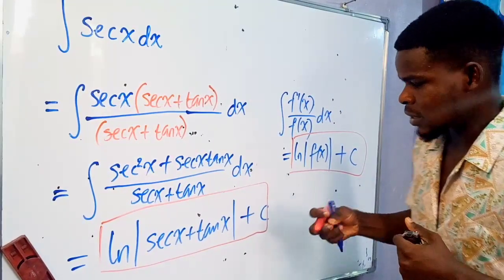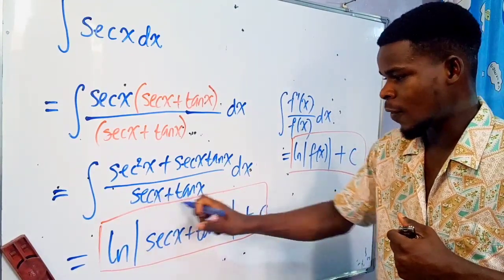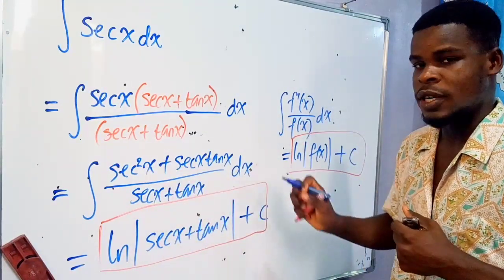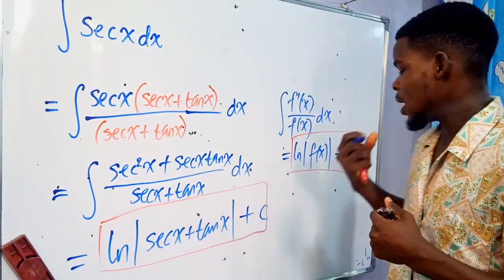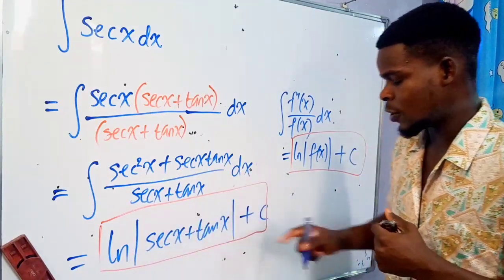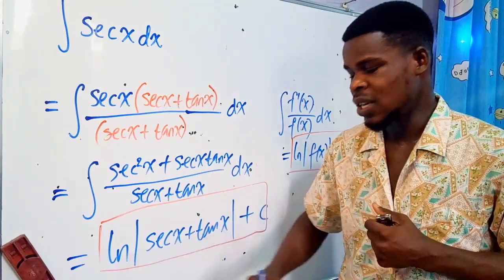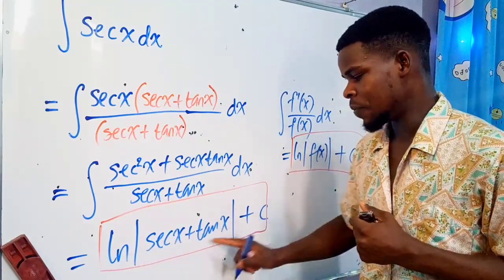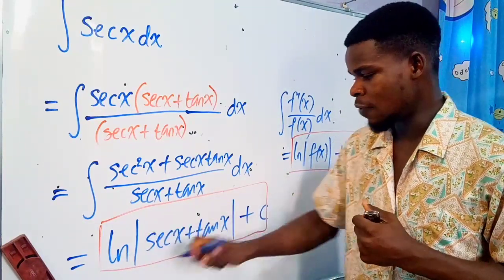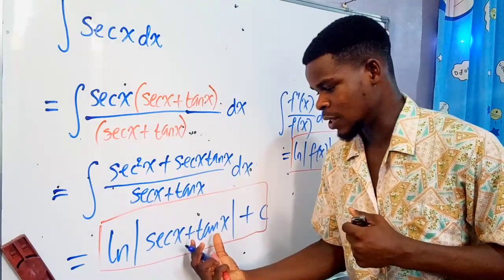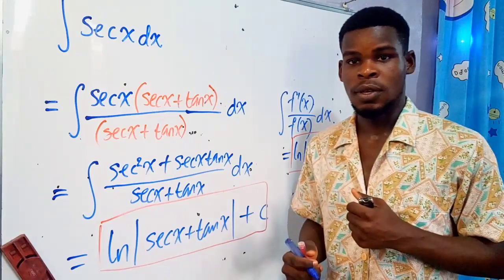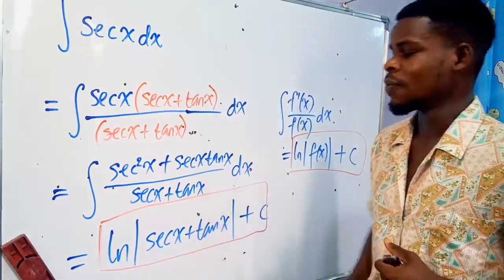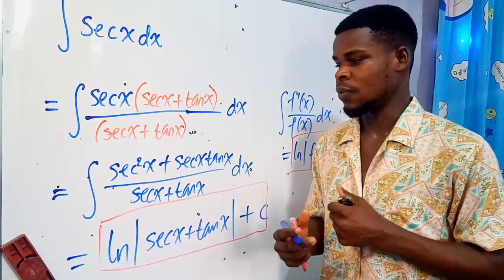Given that the derivative of this denominator is equal to the numerator, the result is going to be the natural logarithm of the denominator. As you can see, I'm putting this in absolute values because the natural logarithm only exists when the domain is positive. This absolute value will ensure that we have a positive outcome from this sum, and then we add an arbitrary constant as usual. So that's it using the trick version.